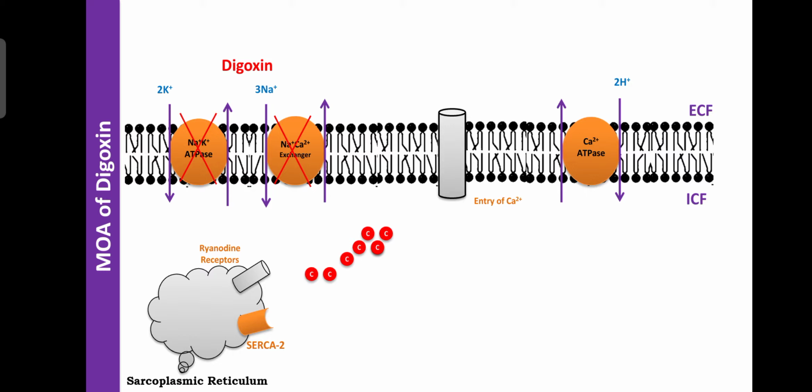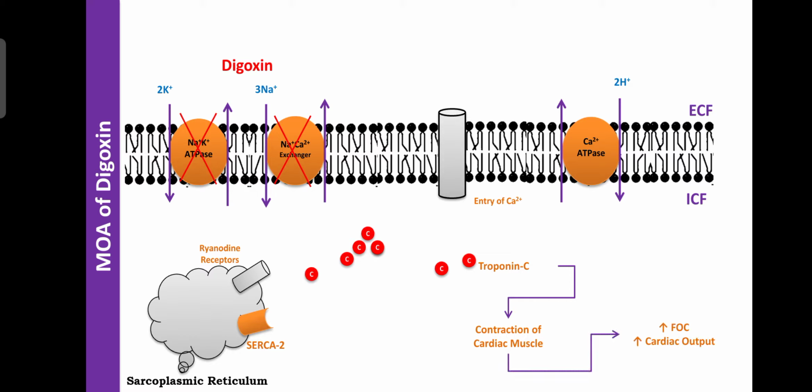That accumulated calcium is helpful for phosphorylation of more troponin, and that troponin helps to close the actin myosin filament. Then contraction of cardiac muscle occurs more. The force of contraction becomes more powerful, as well as the cardiac output is increased. Like that, administration of digoxin causes accumulation of calcium in the cardiac muscle cells.